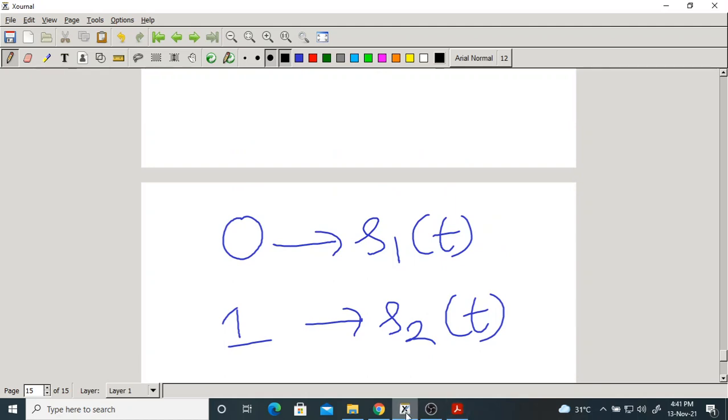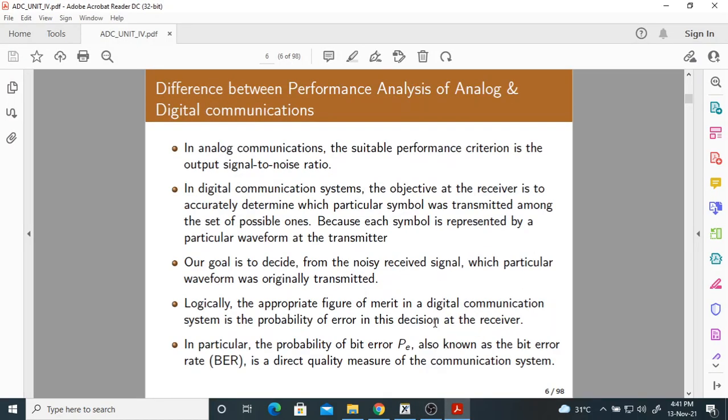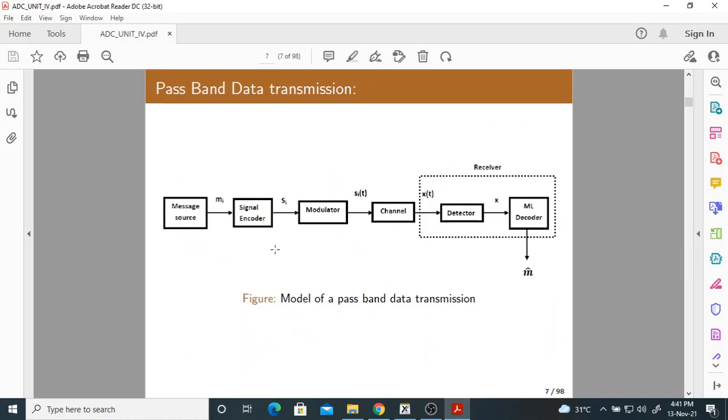Let me go back to this diagram. Here we have a source. We get data from the source. This is the encoder. Now Si. From Si, after modulation we are getting Si of t. Please remember, the output of the digital modulator is Si of t.